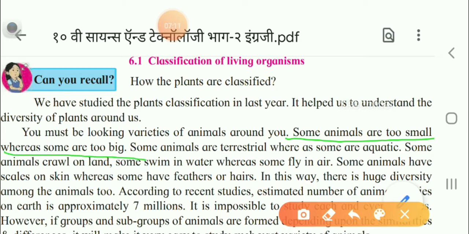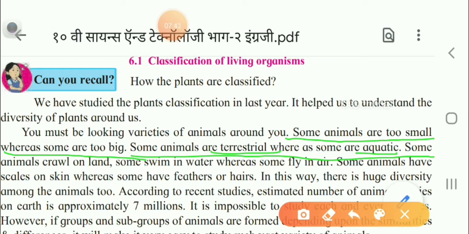Some animals are terrestrial. So what is the meaning of terrestrial? I am double underlining terrestrial and aquatic. What is the meaning of terrestrial, children? Terrestrial means animals which are living on the land. Such animals are called terrestrial. While some animals which are living in water, we call them aquatic.